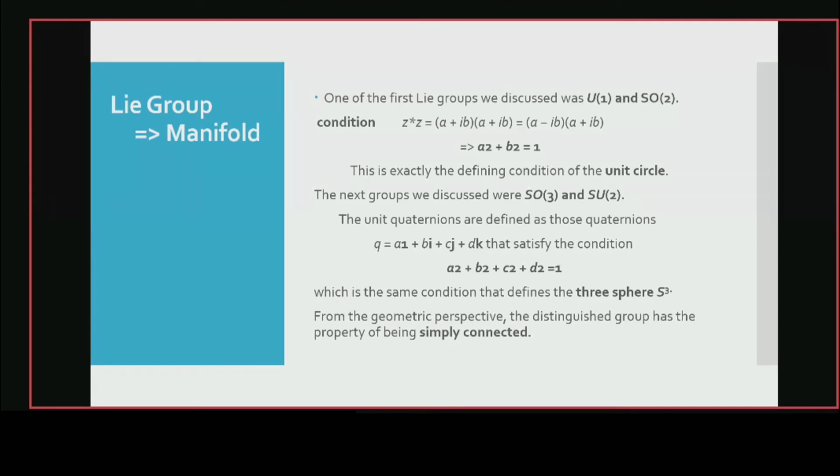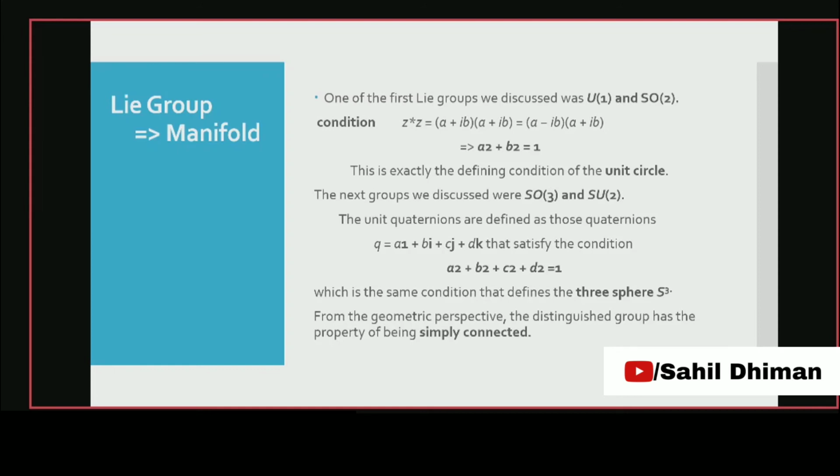For the U1 group, we got a condition: a square plus b square equals 1. This is the exact condition of a unit circle. So the unit circle is a geometrical object, the manifold of U1. Similarly, for SU2, to make the determinant equal to 1, we need to satisfy a square plus b square plus c square plus d square equals 1. This is the condition for a three-sphere, which is also a manifold, a geometrical object.